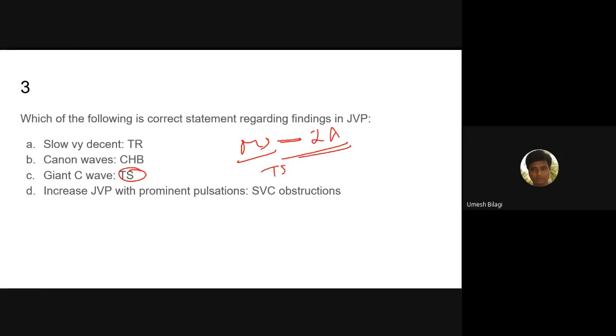Similarly, in tricuspid stenosis, you get high pressure in the right atrium. High pressure in the right atrium will produce a large A wave only. Am I correct? So you can get a giant A wave, not a C wave. A big A wave you may get.